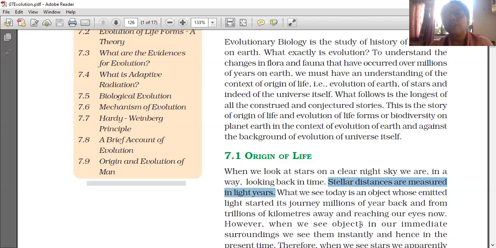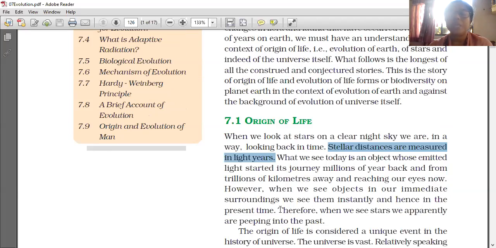However, when we see objects in our immediate surroundings, we see them instantly. What we see in the sky is seen millions of years after the occurrence, because the light takes time to travel millions and trillions of kilometers to reach the Earth. We see the sun also some time back, because that is how long its light takes to reach the Earth.